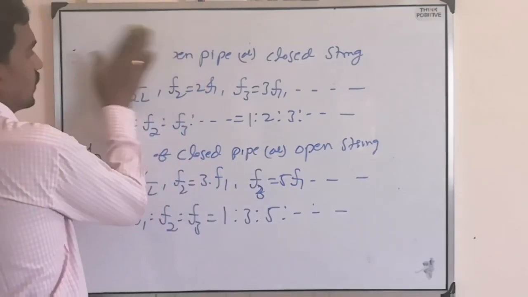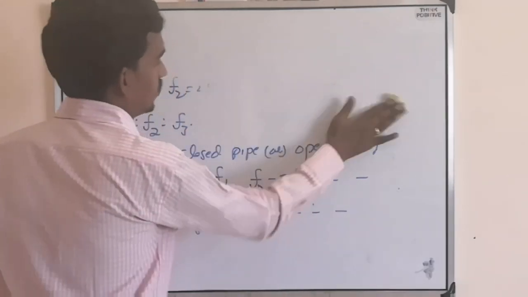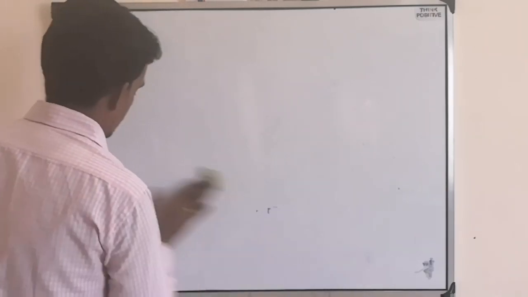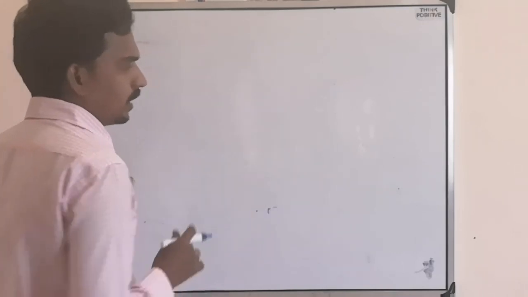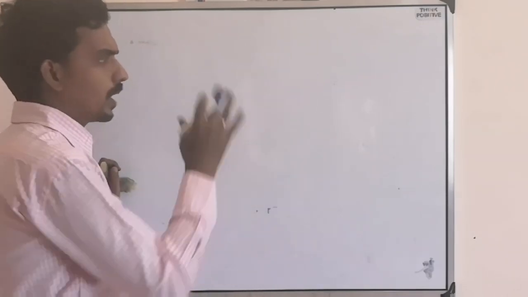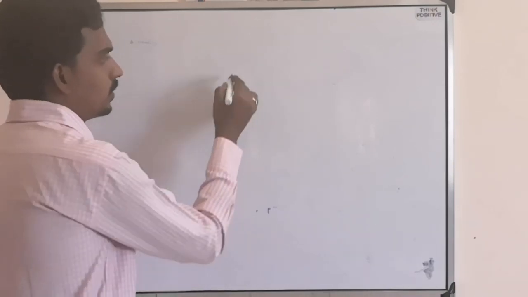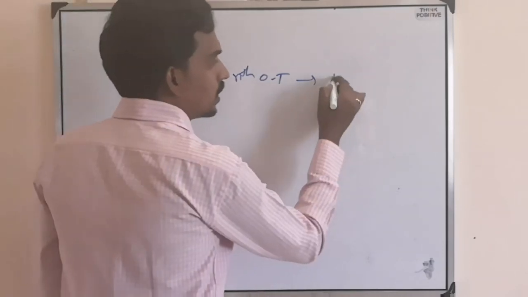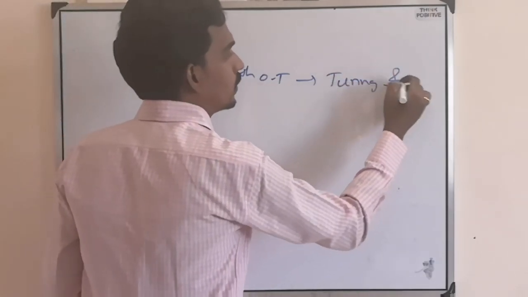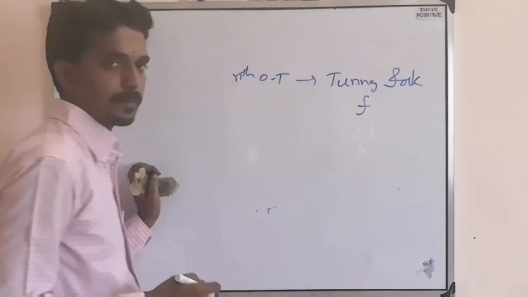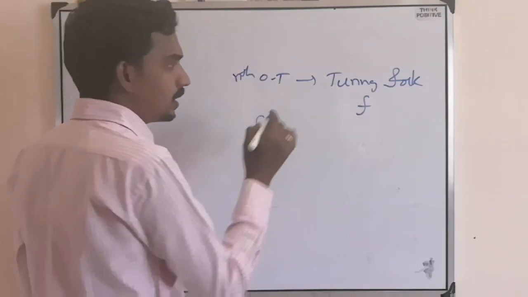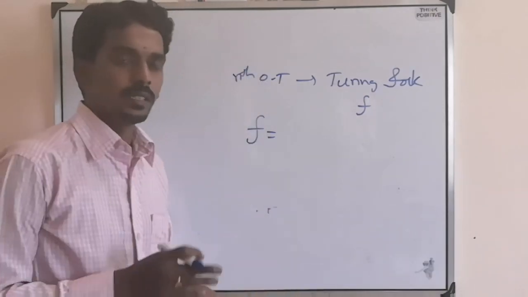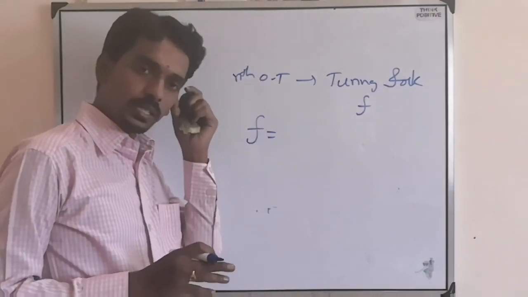Sometimes they will also ask a simple question, like take an open pipe, closed pipe, open string or closed string, some nth overtone, which is in resonance with some tuning fork whose frequency is F. So the frequency of the tuning fork is the same as that of the system with which it is vibrating.